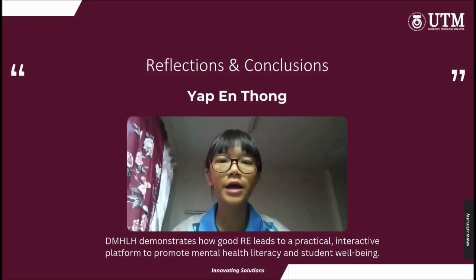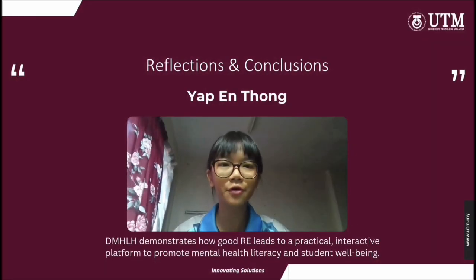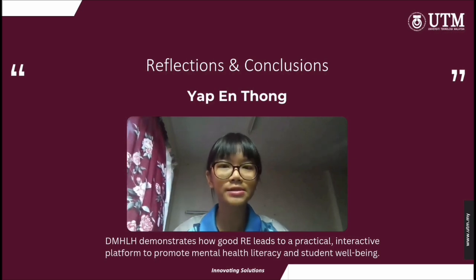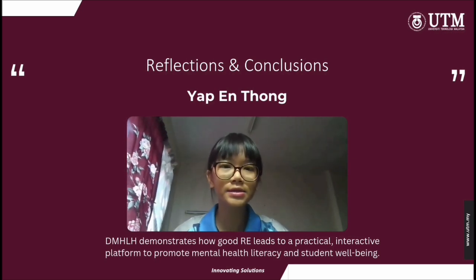Throughout the RESM course, our team has gained valuable hands-on experience applying industry-standard requirements engineering practices. In phase 1, we focused on identifying the real mental health challenges faced by students and analyzing stakeholders, aligning with best practices for clear problem definition. In phase 2, we learned to model user needs through detailed use cases and diagrams, helping us visualize how the DMHLH system should work in real scenarios.